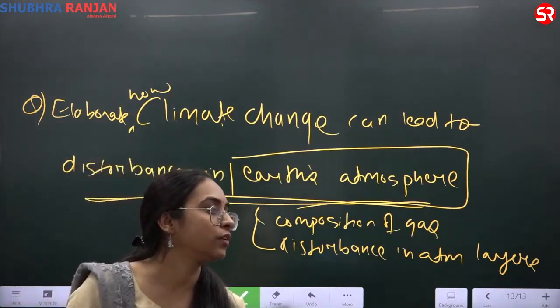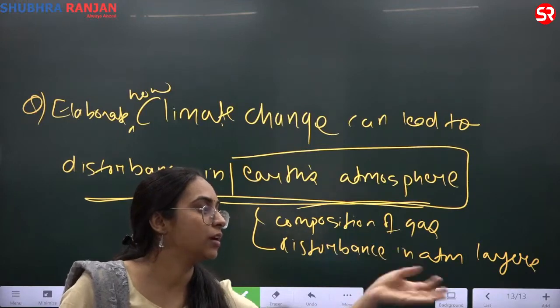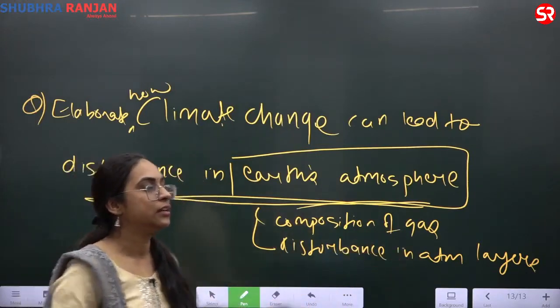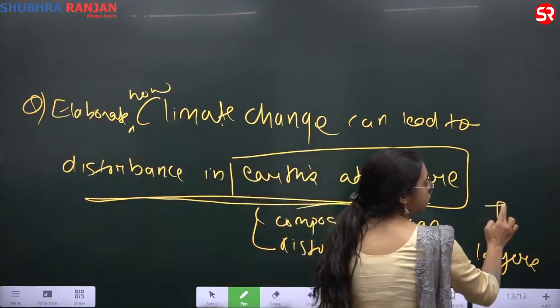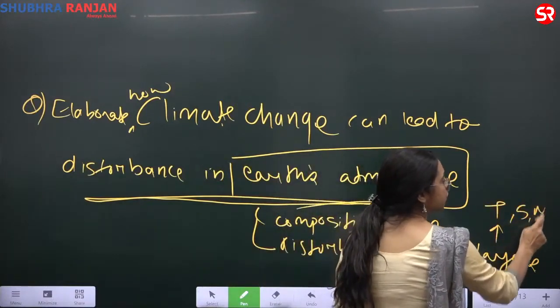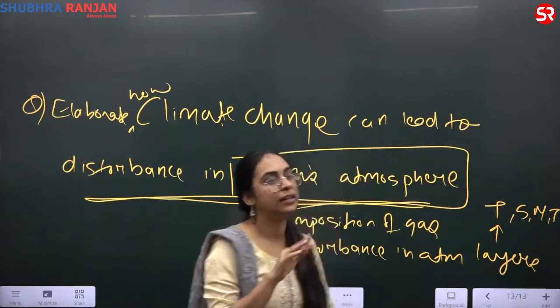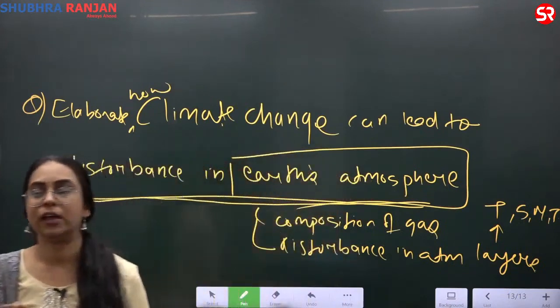Then what is atmosphere? One is gases. What is it made up of? Second is disturbance in the Earth's atmospheric layers. Like what are the layers? You have troposphere, stratosphere, mesosphere, and thermosphere. Then exosphere.